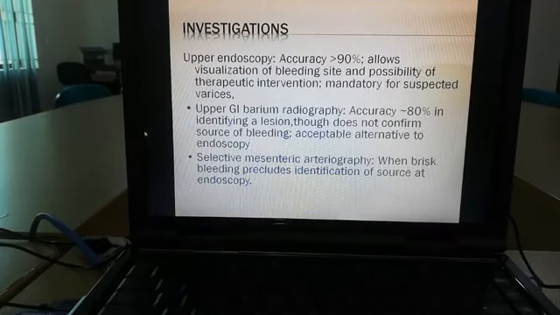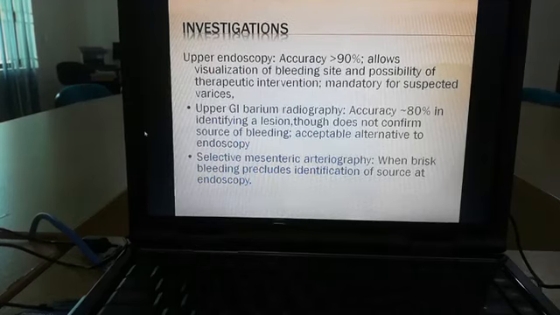How will you investigate a case of upper GI bleeding? The most important investigation for upper GI bleeding is endoscopy. It is 90% accurate; we can detect upper GI bleeding by endoscopy. And sometimes endoscopy is used for both diagnostic and therapeutic purposes. Another investigation is upper GI barium radiography.